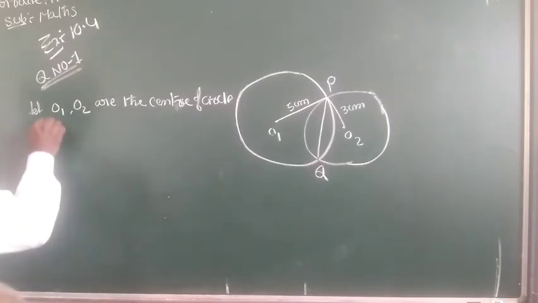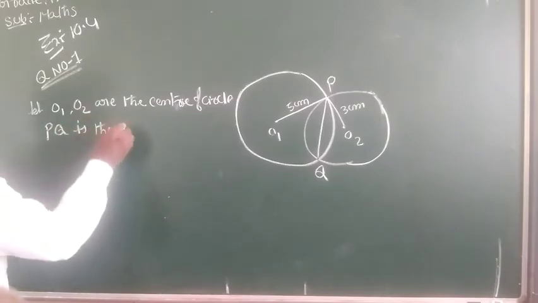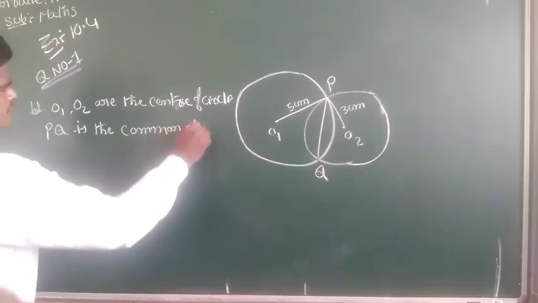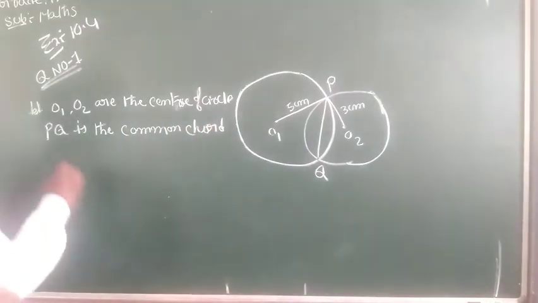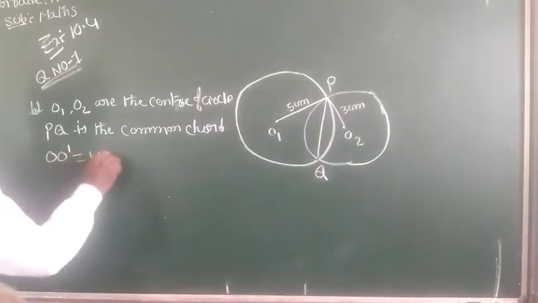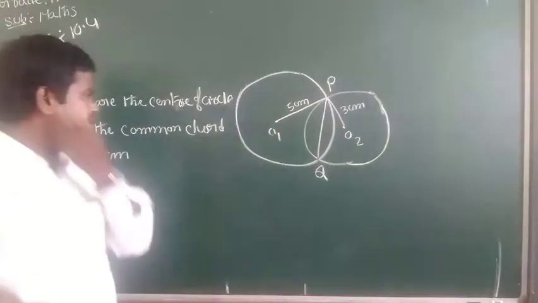So PQ is the common chord. PQ is the common chord. So here O and O dash equal to 4 centimeter.